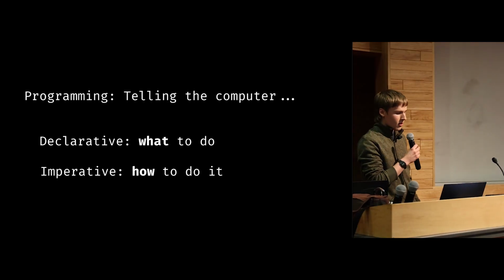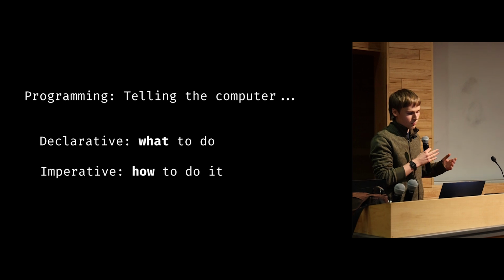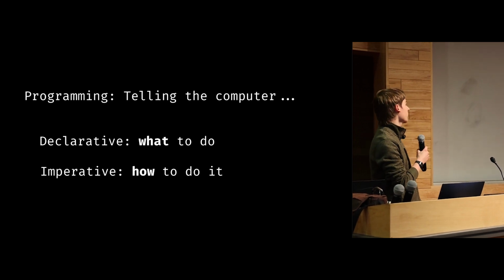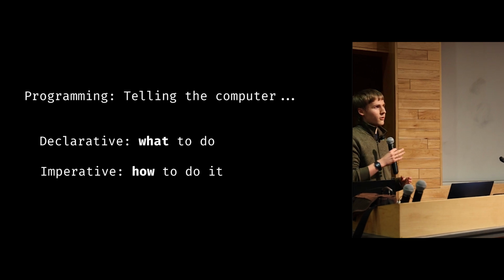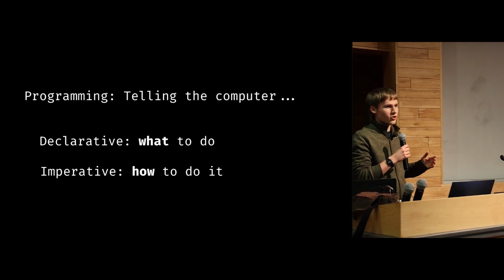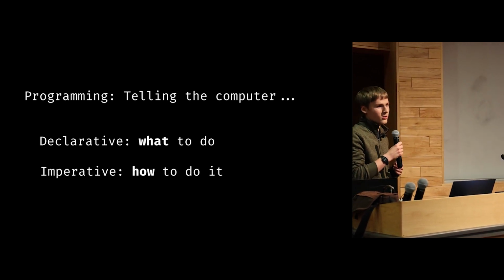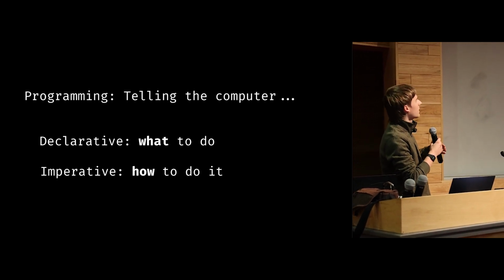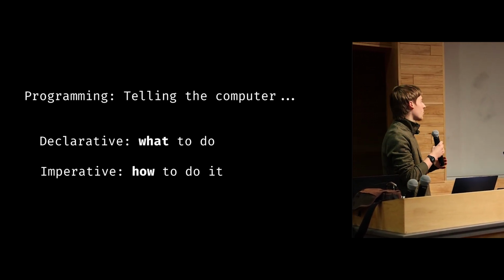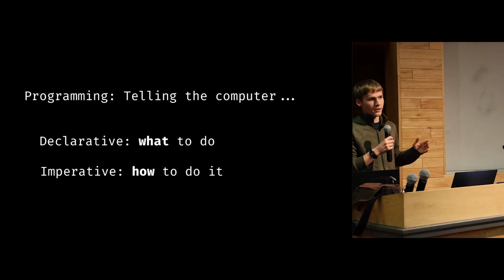So that's what this talk is about. It's about applying that idea to programming, because I think programming is no exception to this rule. Usually when we think of programming, we think of imperative programming, which is outlining a series of instructions for a computer to follow in order to accomplish some goal. But declarative programming, on the other hand, is instead of trying to tell the computer how to do something, we just want to tell it what to do, and the computer should do the work of figuring out how to do it.